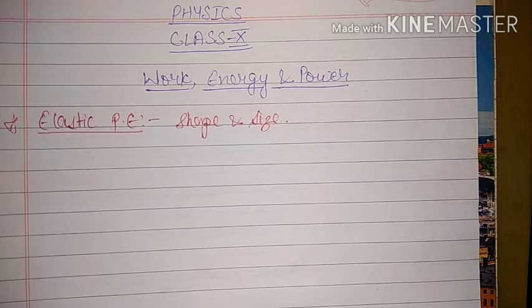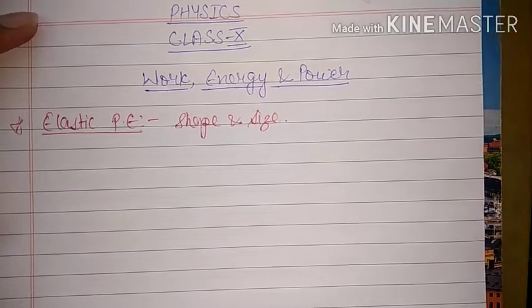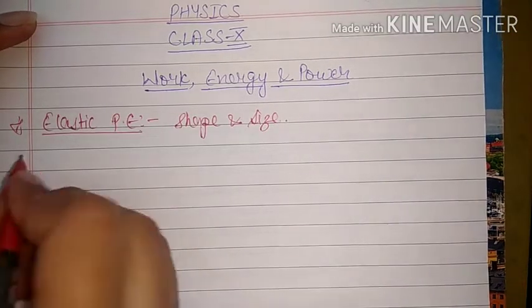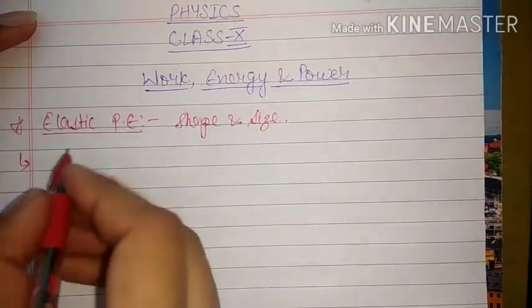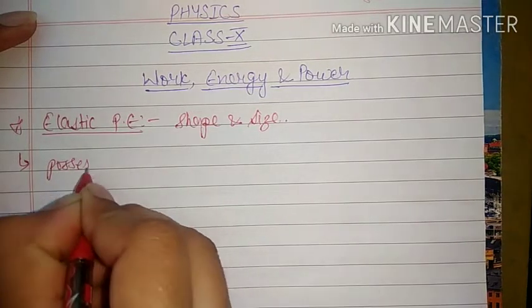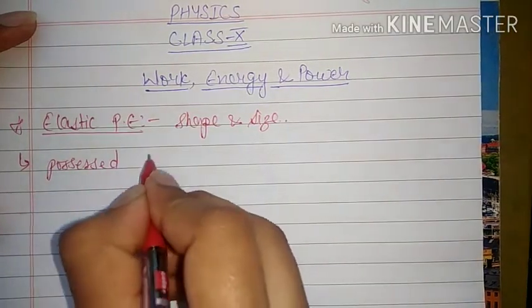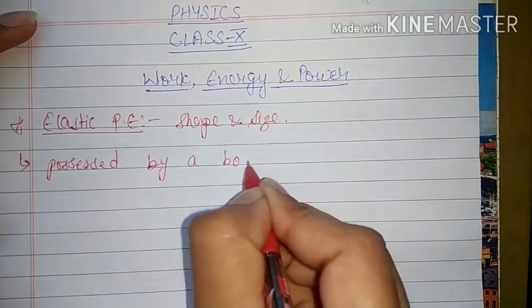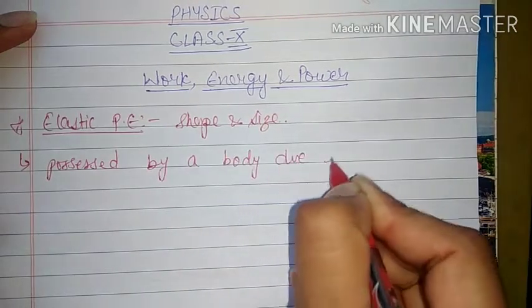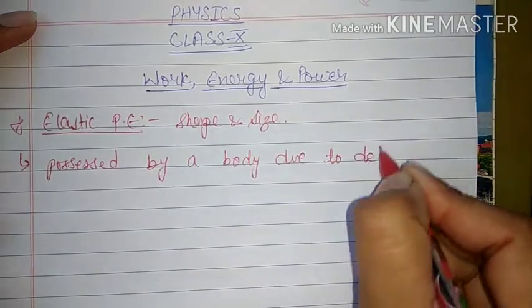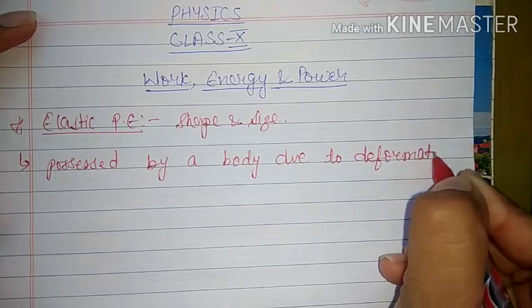And the same potential energy, when the external force is removed, is responsible for bringing it back to the original position. So here, in the definition, elastic potential energy is the energy possessed by a body due to deformation, that means change in its shape and size.